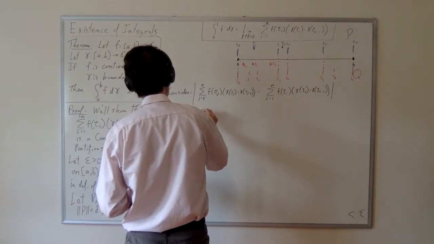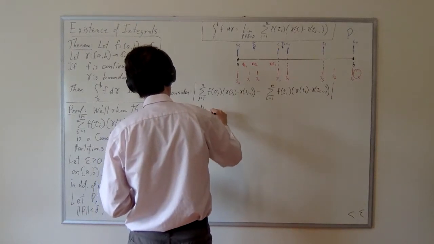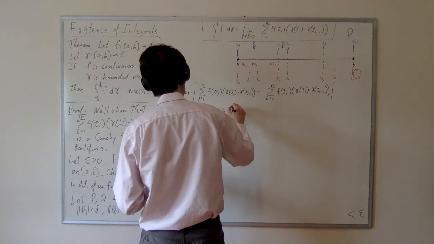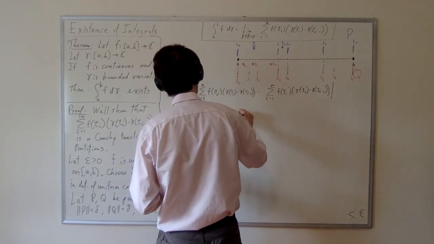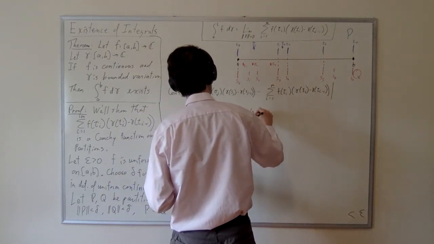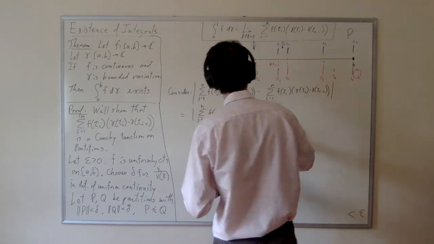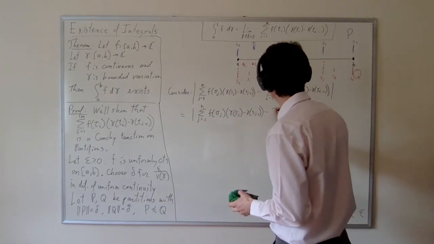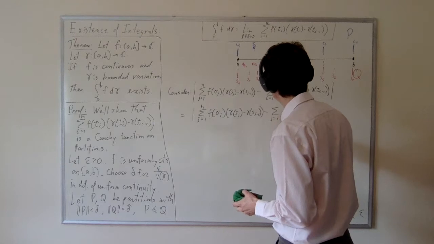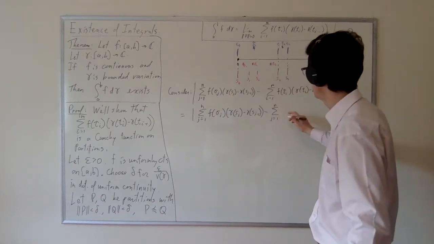We would say this is equal to, this term just gets copied, nothing happens: gamma(s_j) minus gamma(s_{j-1}). So nothing happened to that term. Then this is now newly going to be indexed by j.